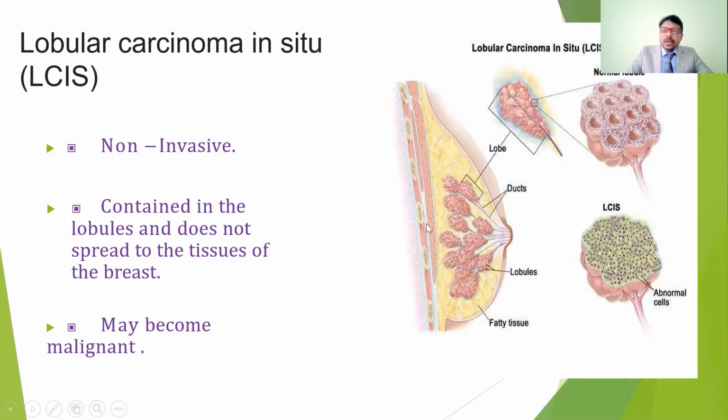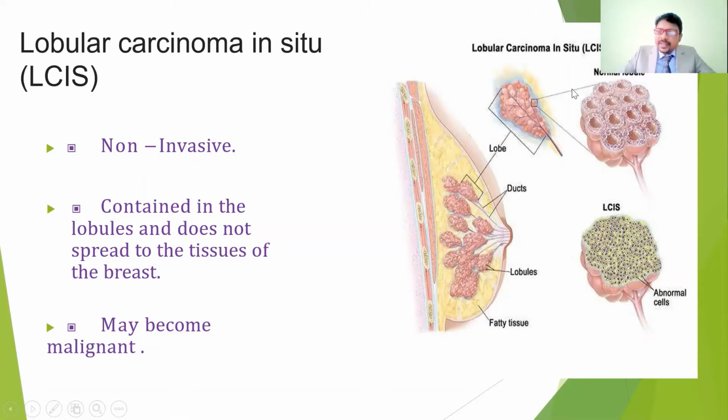So the lobes are going to be affected. Lobes means the glands which produce the milk. So there we are going to get a cancer development. But here, this is also a non-invasive one, it won't spread to other parts. It's the lobes that are going to be affected.